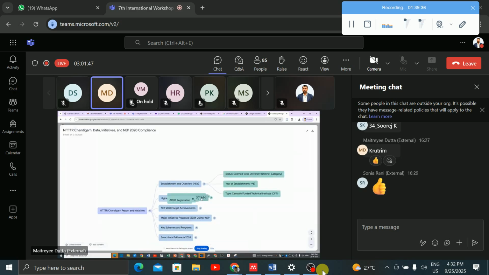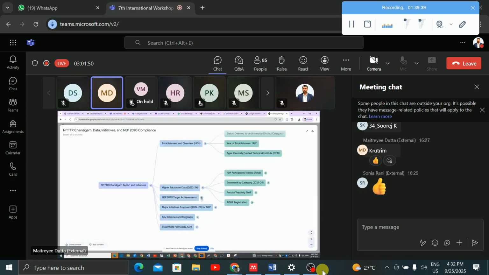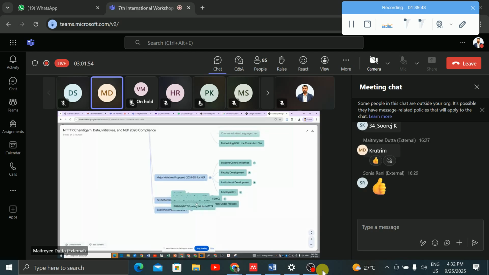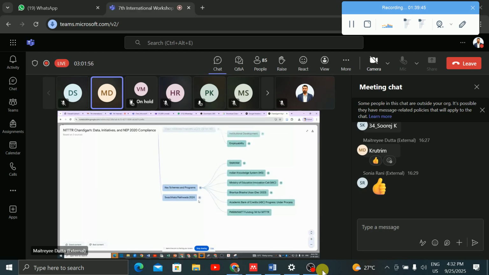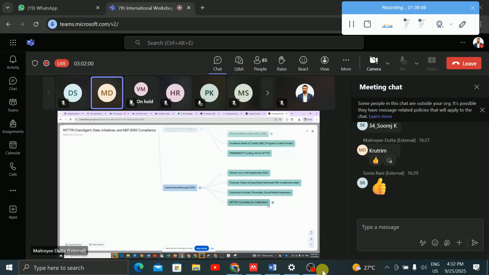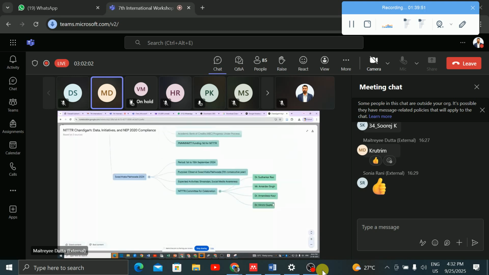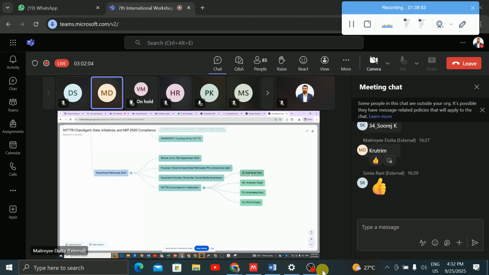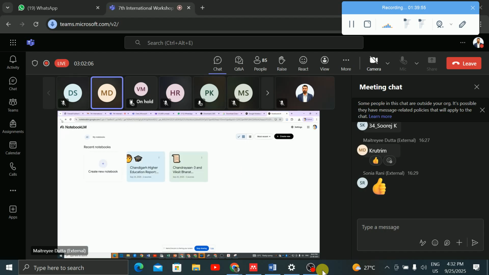Beautifully it has shown. You can just see what the main points in it are. Here it has given another mind map, giving the number of committees or who the committees are. So such things you can do.